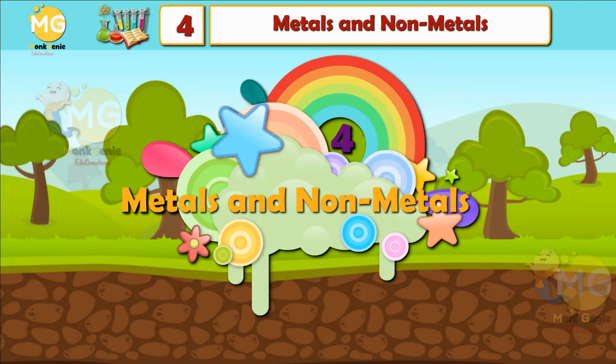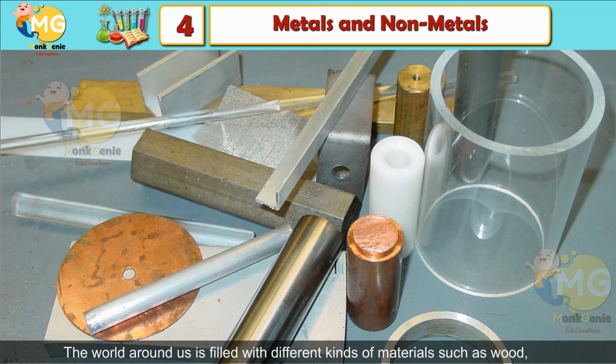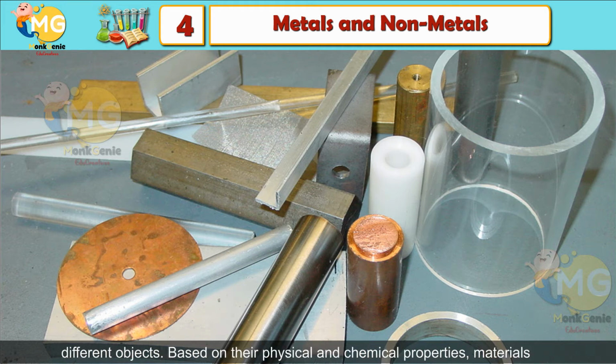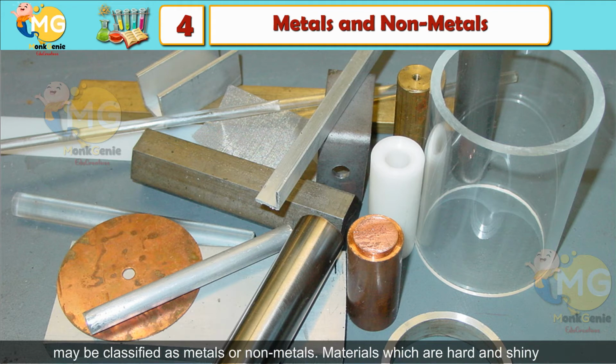Chapter 4. Metals and Non-Metals. The world around us is filled with different kinds of materials such as wood, steel, iron, wax, stone, rubber, etc. All these materials are used to make different objects. Based on their physical and chemical properties, materials may be classified as metals or non-metals.